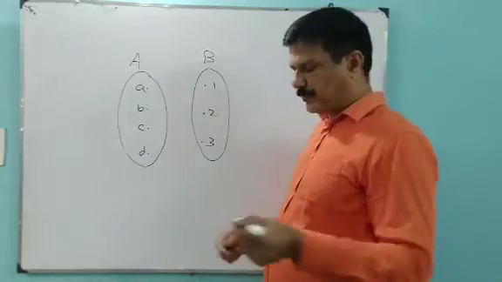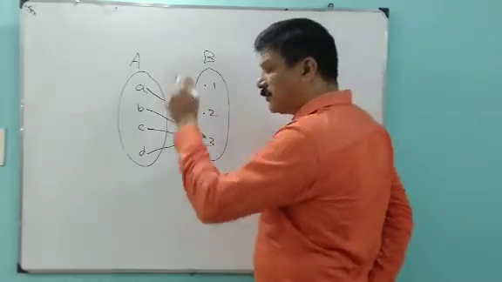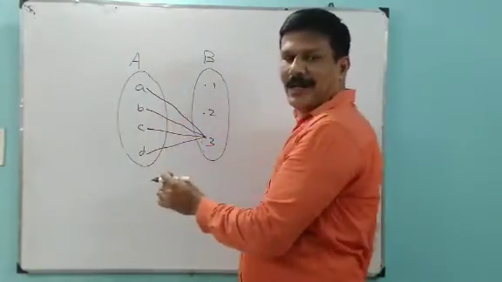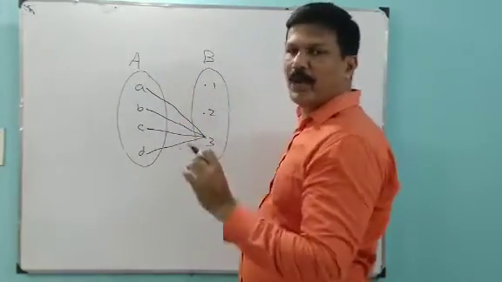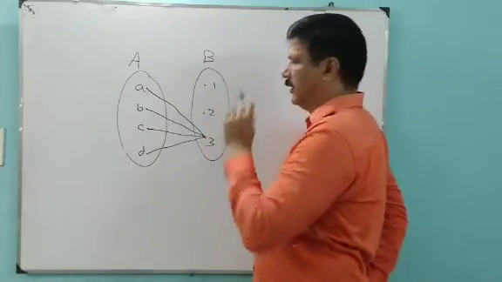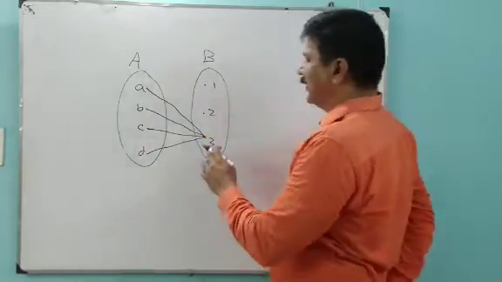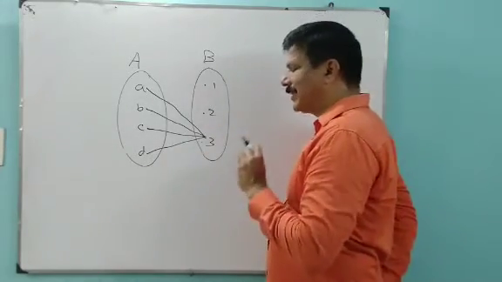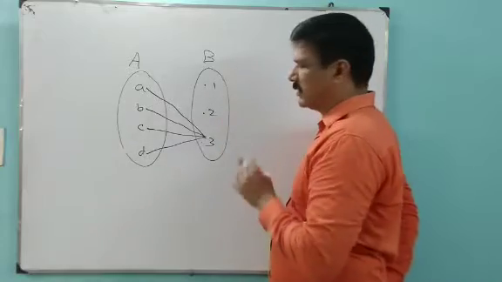Now, these 4 elements, all elements in the domain have only one image in the codomain. What is the image? 3. So here, what is the range? Range means the connected images of the elements.